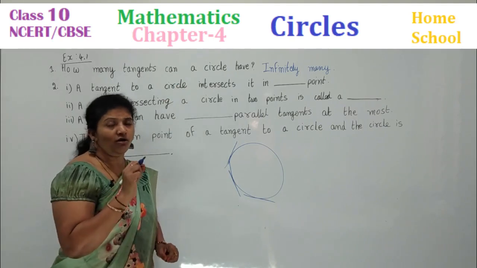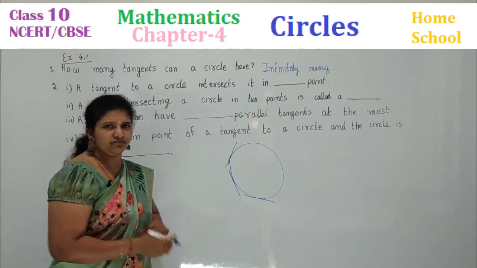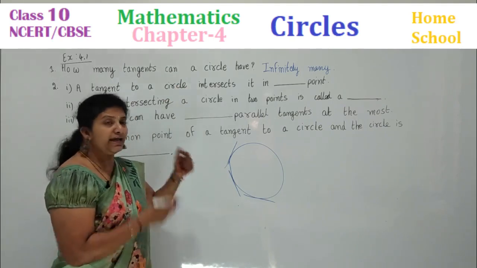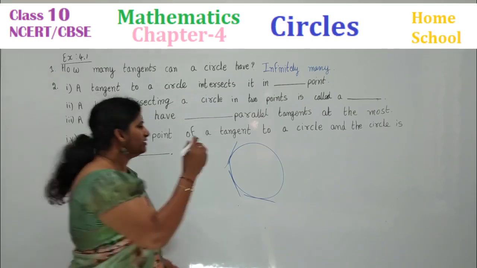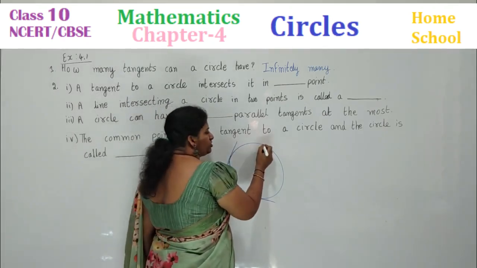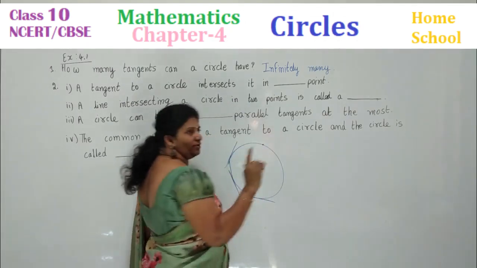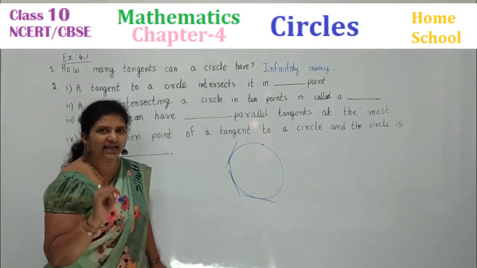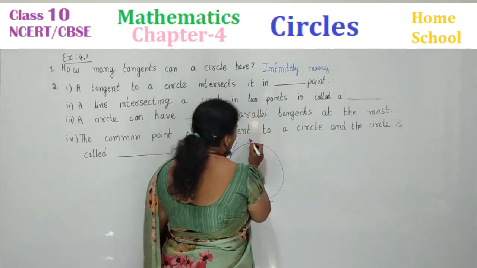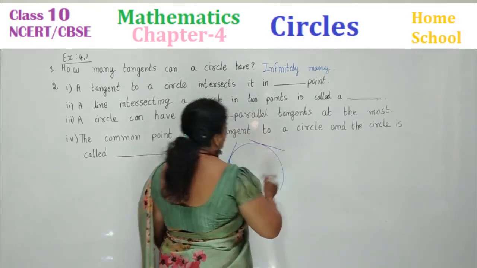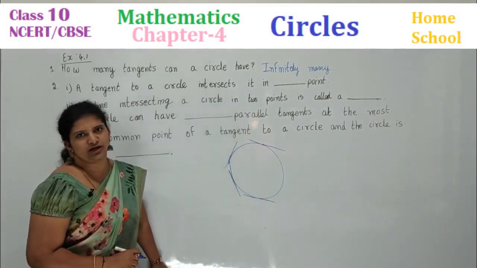From a point on a circle means on the circumference of a circle. There I cannot say infinitely many. From a point, only one tangent you can draw. Only one tangent you can draw, children.